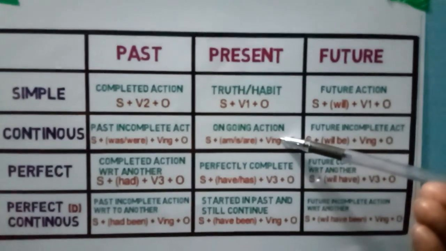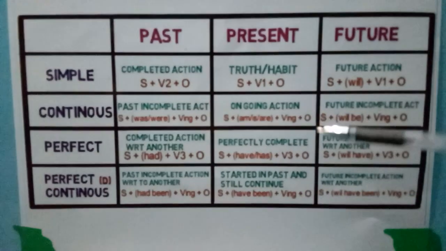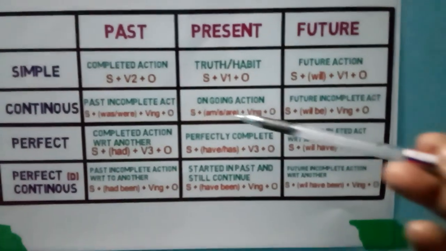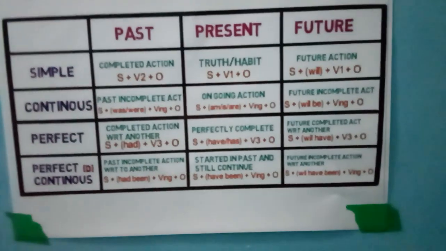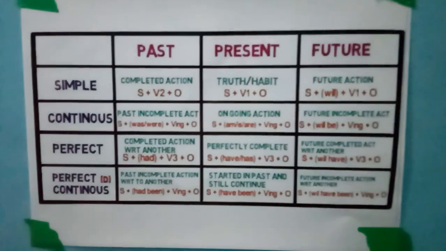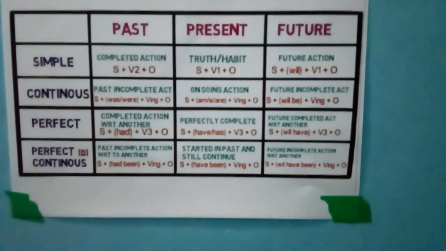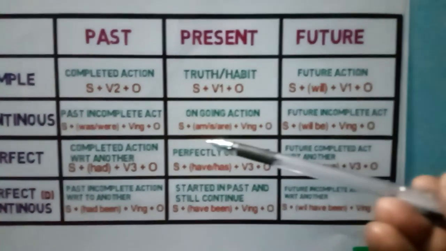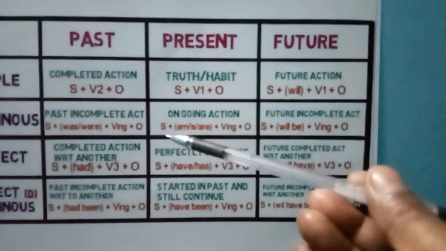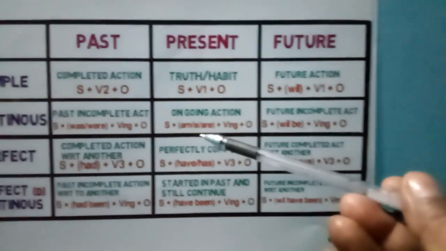Here I have written ongoing action. So what is the meaning of continuous? That means some action is continuously going on and there is no time limit for that. You can see I have written the sentence structure also: subject plus am, is, are, in brackets.